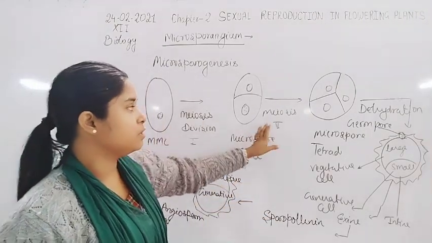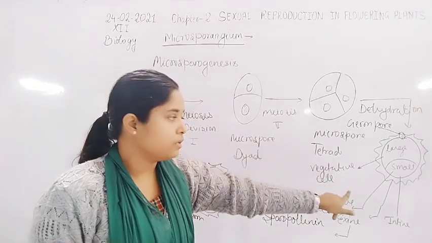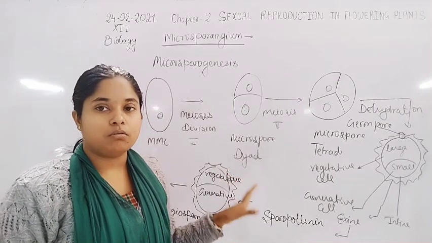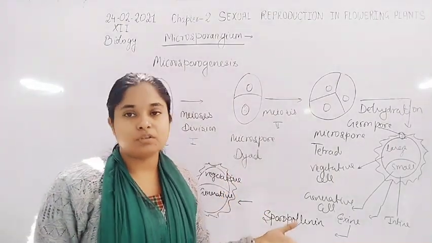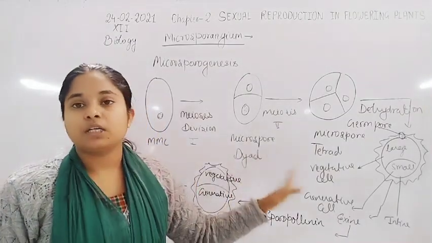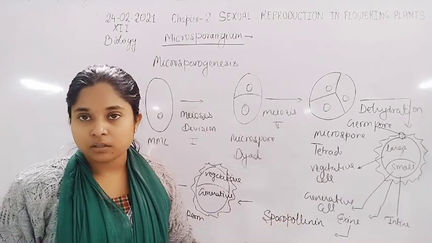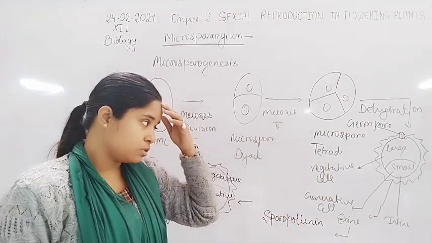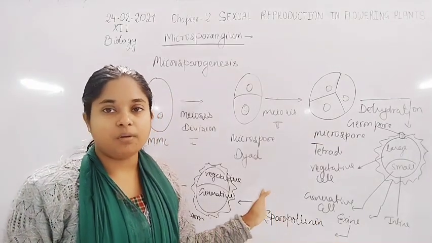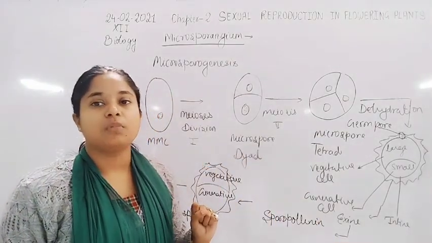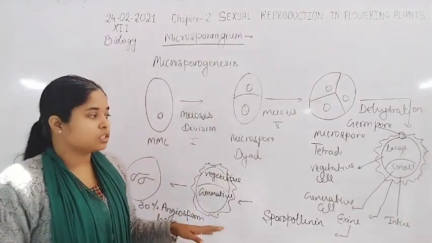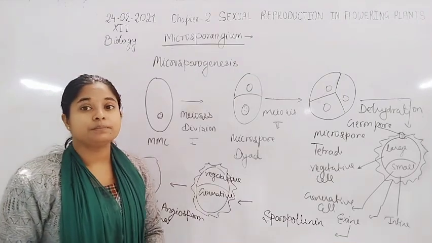because through the meiosis division, the generative cell has a haploid nucleus. So the haploid nucleus is already formed, so there is no need for another meiosis division for the formation of sperm. Because the generative cell has haploid chromosomes and a haploid nucleus, it undergoes mitosis division. After the mitosis division, two sperms form from the generative cell, and this formation of sperm from the generative cell takes place in the pollen grain.